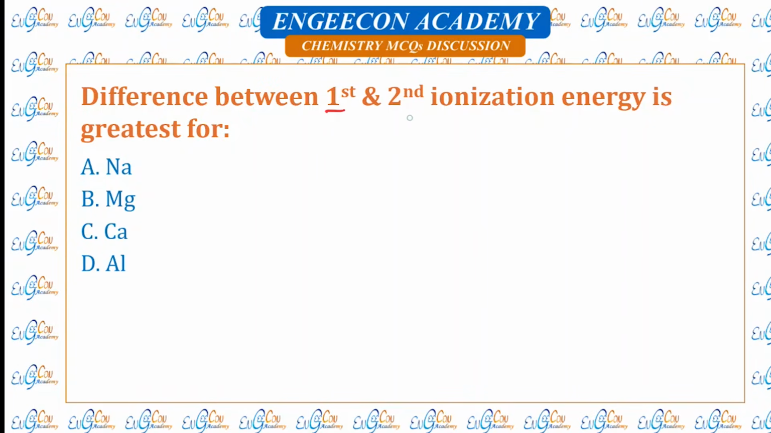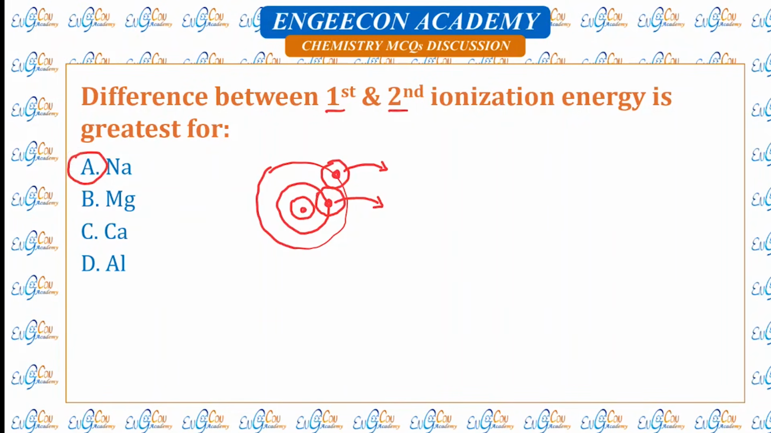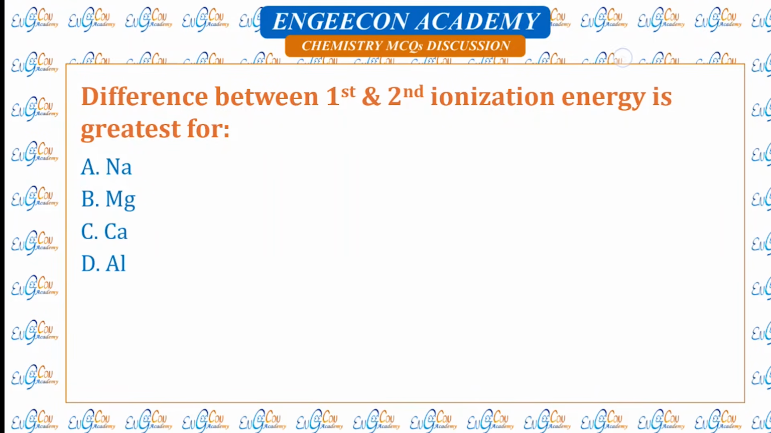Difference between first and second ionization energy is greatest for. So in the sodium metal we have 3 shells. Now in the sodium metal the first electron is removed from valence shell, but the second electron is removed from second last or penultimate shell. So first ionization energy of sodium is not that high, but removing second electron is very difficult in sodium. Therefore, the difference between first and second ionization energy is highest in sodium because its second electron is being removed from penultimate shell, which requires a lot of energy.